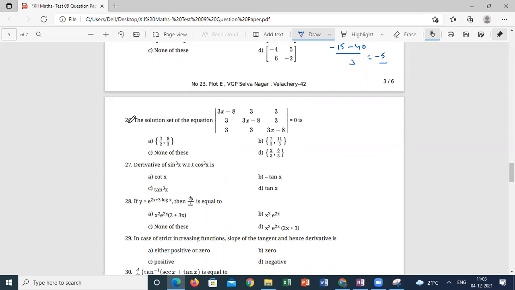Instead of using straight multiplication, it will be easy for you. Row transformation, column transformation makes it easy. If you do the row transformation, R1 tends to R1 plus R2 plus R3, you can make it easy. So you can take 3x minus 2 common after doing that. Or you take the determinant and equate to 0, but that is a little bit longer method.